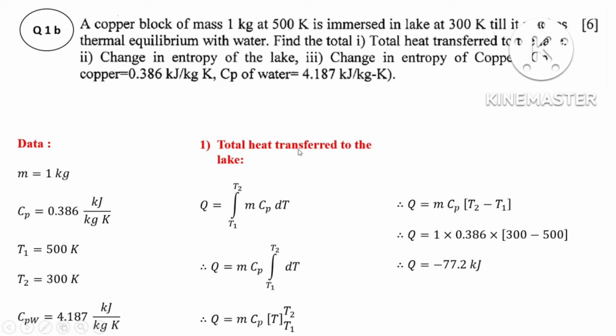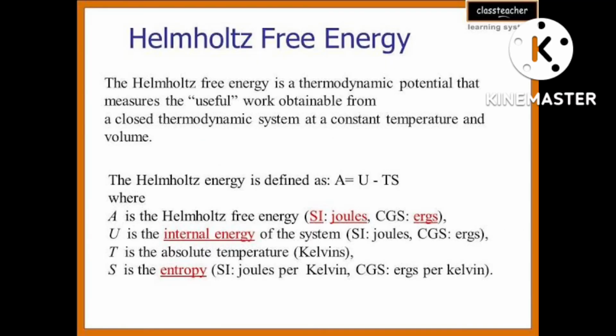Here we have considered both terms together for spontaneity: energy in terms of delta H, and entropy, a measure of disorder. Both you are considering, delta H for energy and delta S for disorder. Then you are getting delta G.